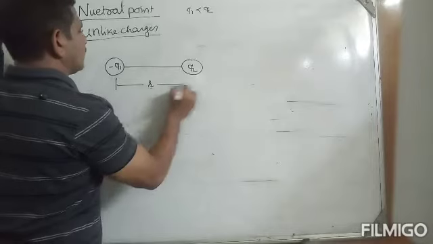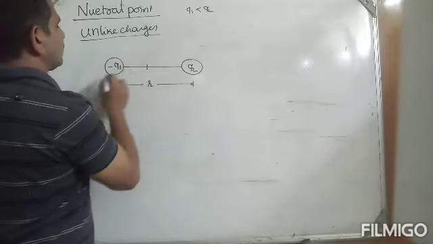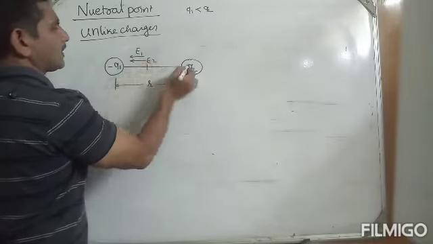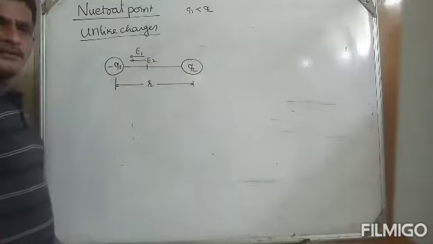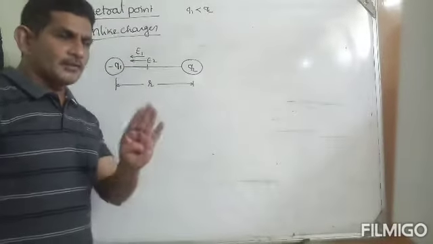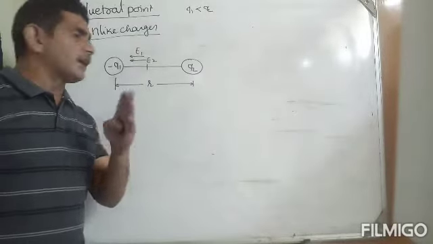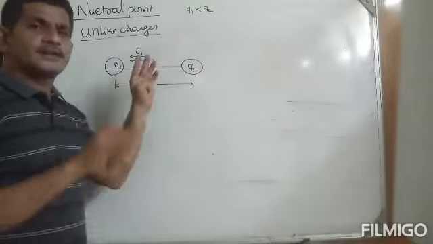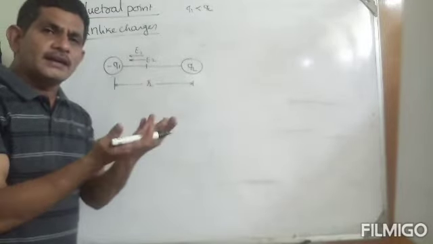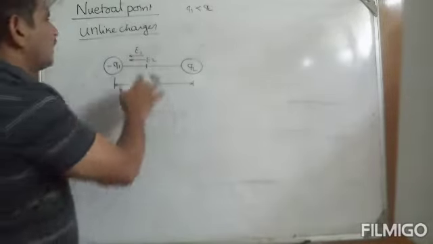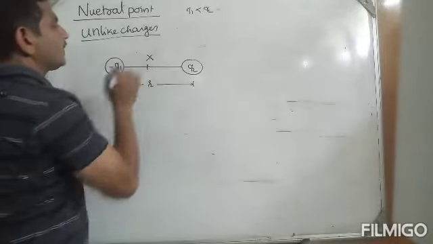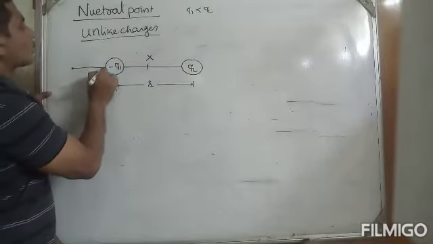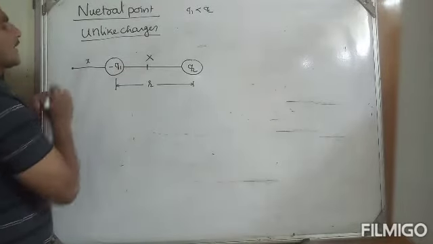This is r, okay? Suppose if you take a point in between them, this is negative, E1 in this direction, this is E2, the electric field intensity created by the positive charge, both in the same direction. Can it be cancelled? Net electric field intensity can be cancelled if they are in opposite direction. These are not in opposite direction, they cannot cancel. So if they cannot cancel, the neutral point cannot exist in between them. So let us assume the neutral point exists outside of the two charges at x distance.